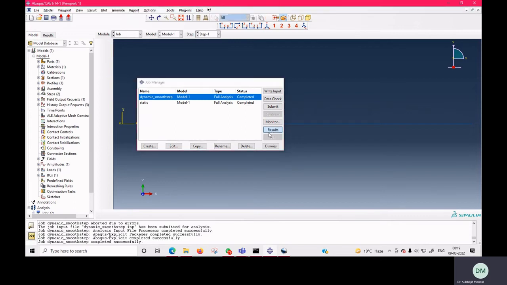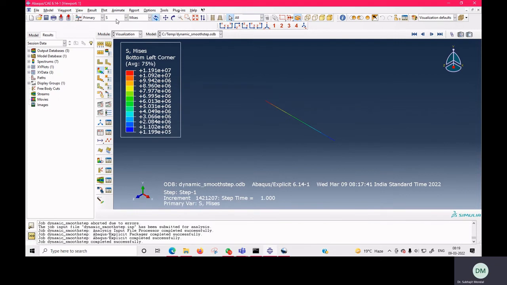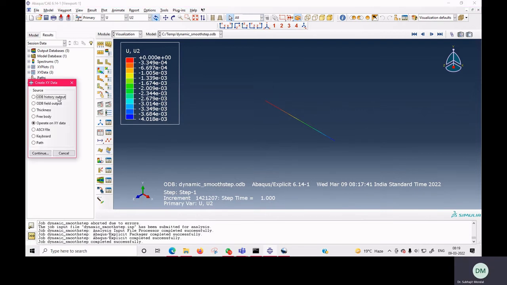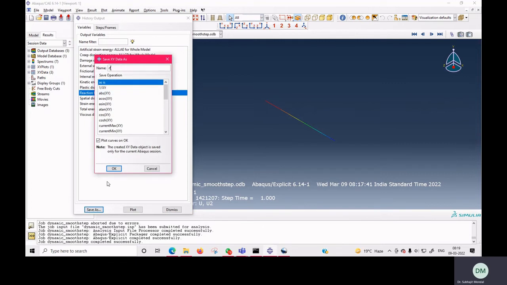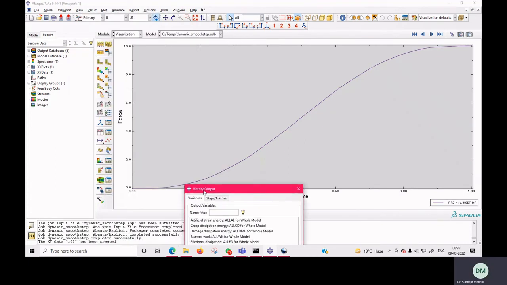Now the job is completed. Now again we will see how much the displacement is. Displacement is almost the same. Now here we will see the load displacement graph. So here we will select RF2 and we will save it as RF2 for the second run. Here you can see the reaction force is changing in a smooth step fashion. That means our loading is also changing in a smooth step fashion.